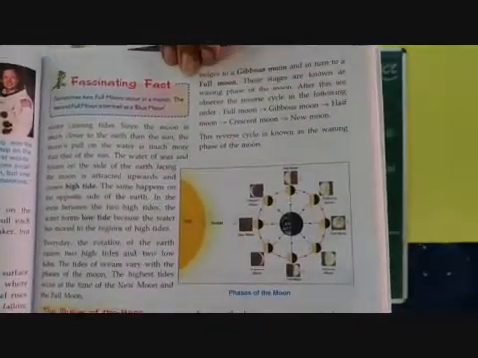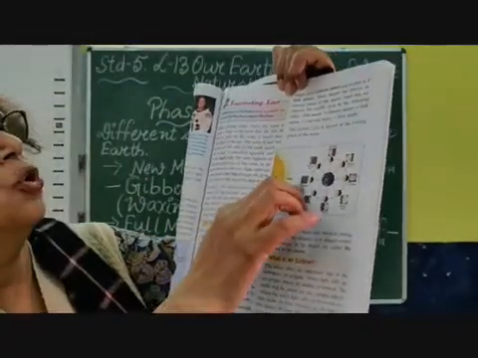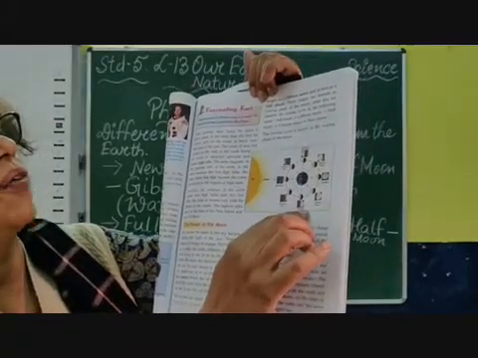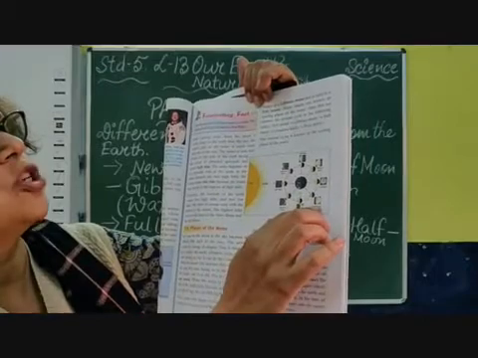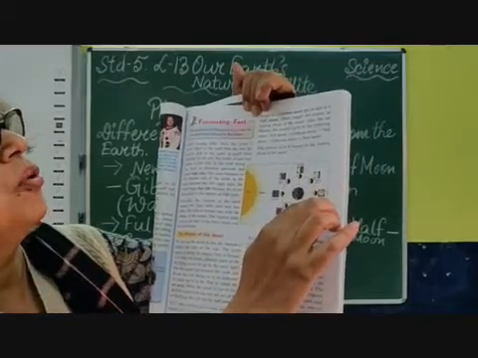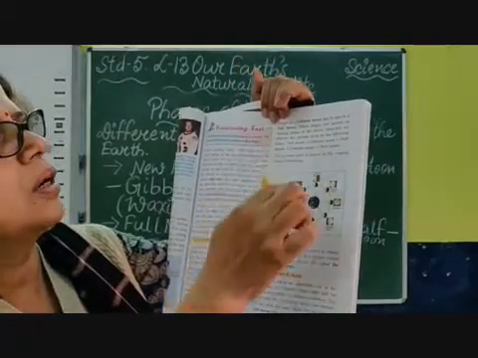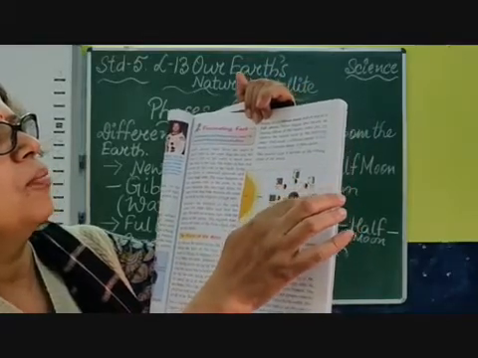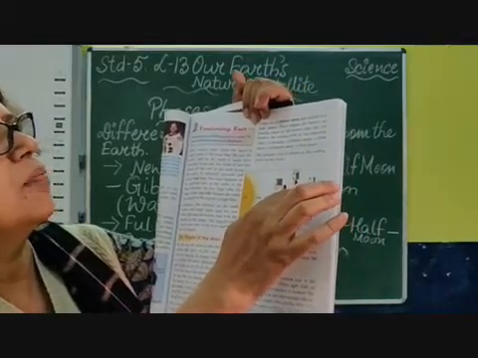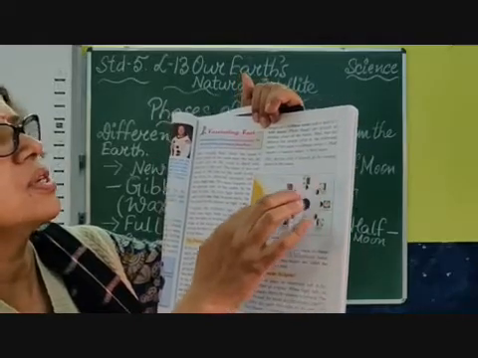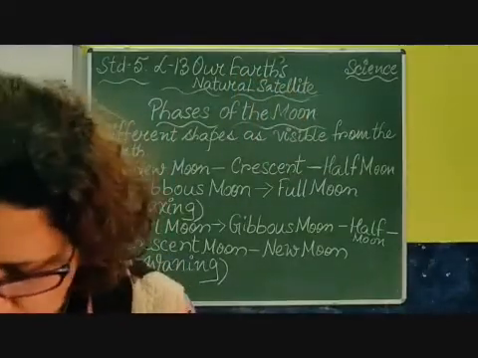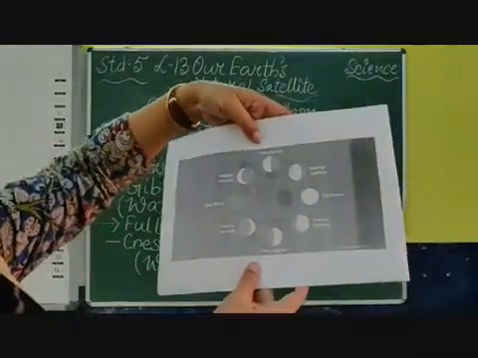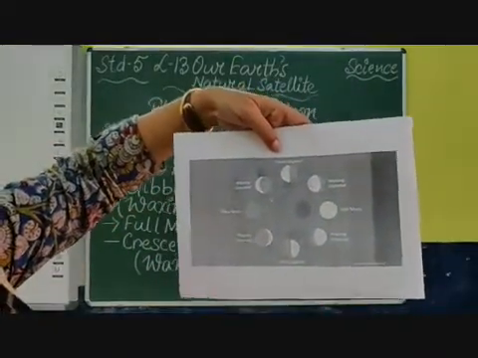So you can see from new moon, that is no moon, then you have crescent, then you have the half moon, then you have the bulging moon, gibbous moon, then the full moon. Again it is becoming new moon. So from full to gibbous moon, then half moon, then crescent, and again new moon. Here also you see, as we discussed about waxing and waning.